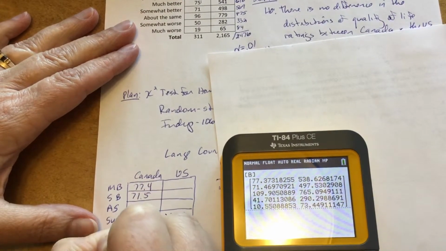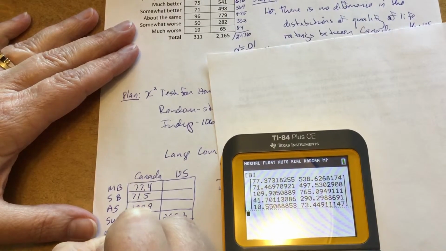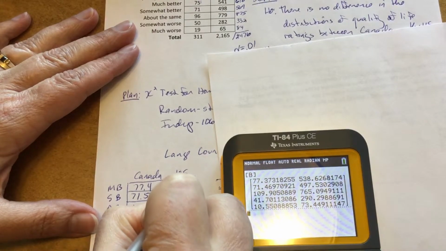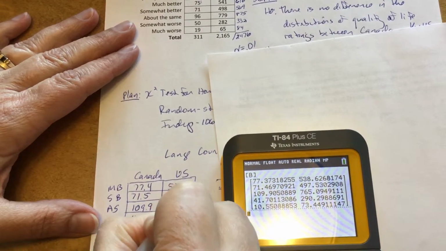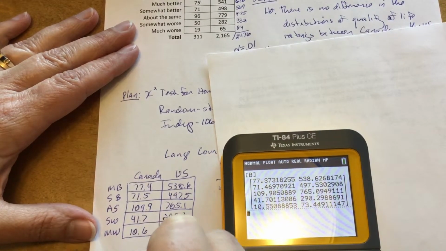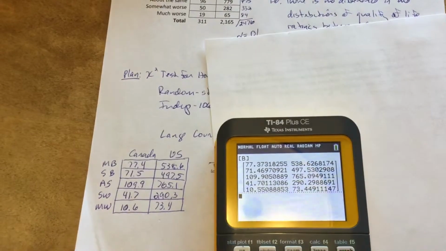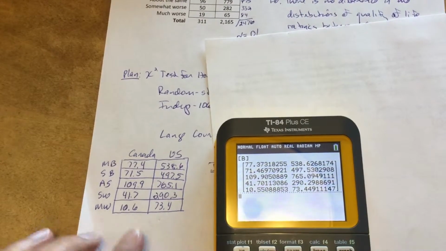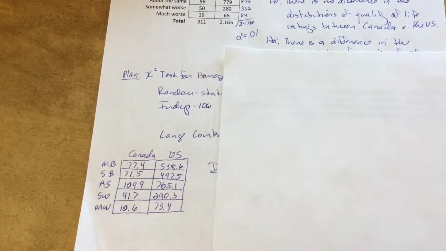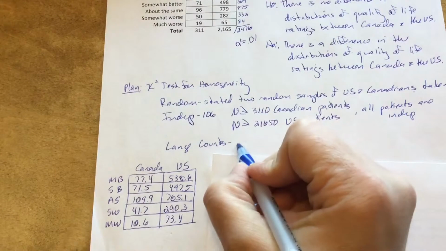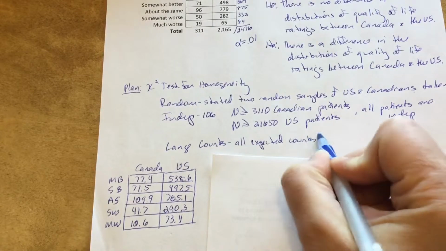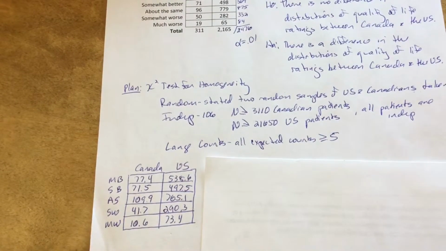So let's see, 71.5, 109.9, 41.7, 10.6, 538.6, 497.5, 765.1, and 73.4. Okay? So you don't have to do them all by hand, but know how to do them by hand because you'll see that question in a multiple choice probably. Okay, all those expected counts greater than 5? Definitely. Okay, so we're good to go.